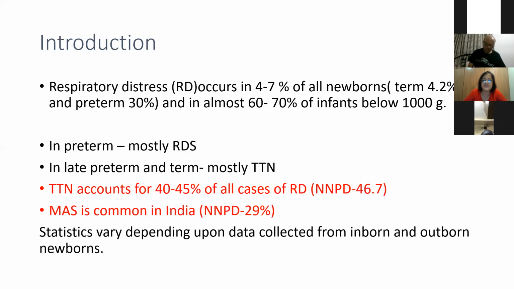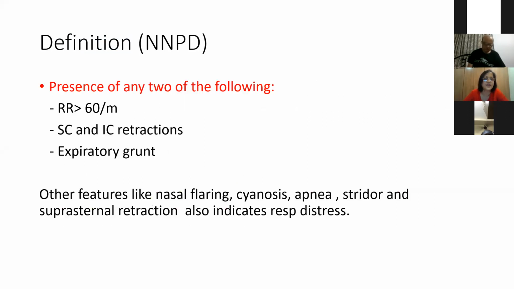Even the case fatality rate differs in inborn and outborn newborns, as we can see in our setup also. So the case fatality rate is around 25% in inborn cases, whereas it rises to about 40% if we take into account the outborn cases. Now, the definition by the NNPD is presence of any two of the following. So you have to have two criteria: respiratory rate more than 60 per minute, subcostal and intercostal retraction, and expiratory grunt. So with any two of the criteria, you will call it respiratory distress.